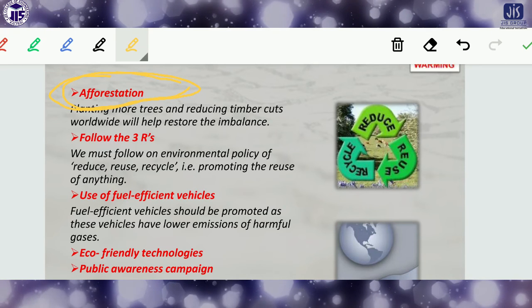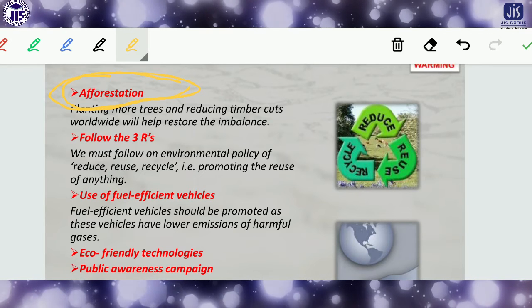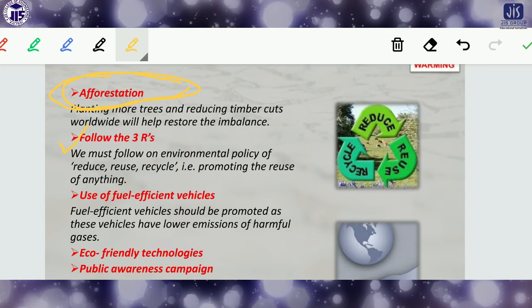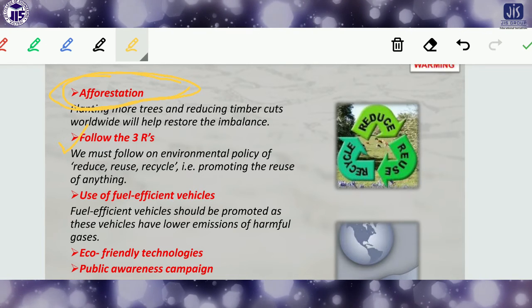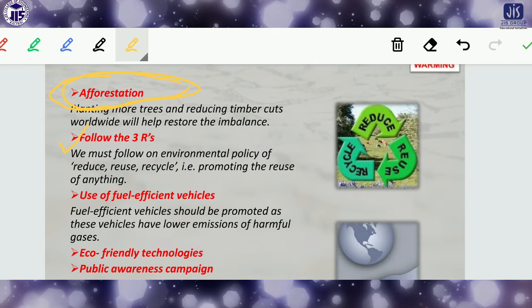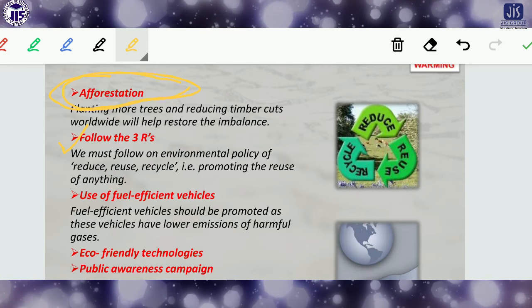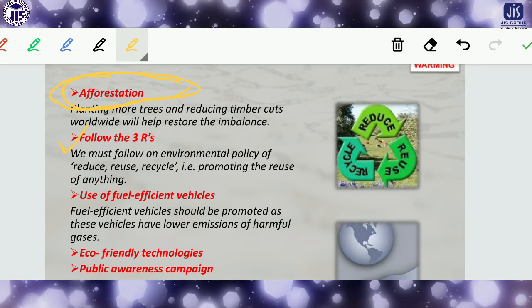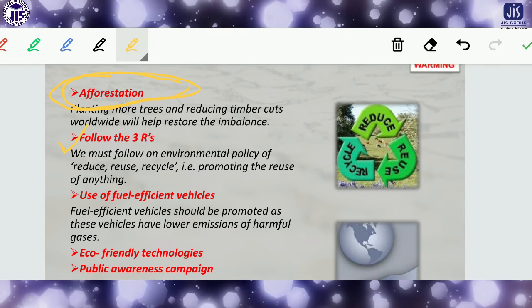Then we have to follow the 3 R's. You know that the 3 R's are most important these days. We already discussed that there are 4 R's also. With these 3 R's: reduce, reuse and recycle. This is the main important thing which we have to follow. If we follow it, then we can control and solve different kinds of problems. Then use of fuel efficient vehicles: fuel efficient vehicles should be promoted, as these vehicles have lower emission of harmful gases.